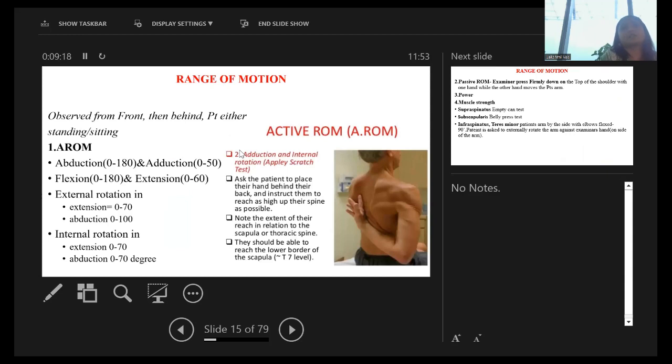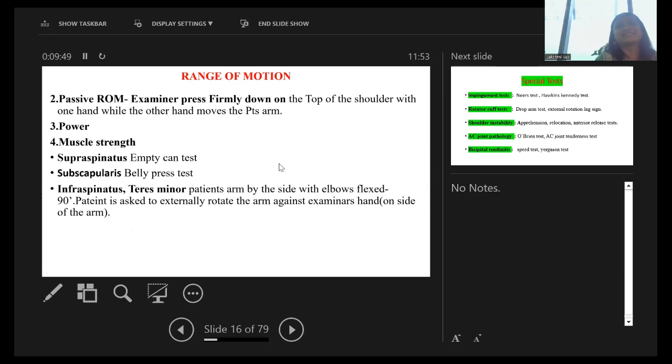Now, these are the various ranges of motion observed from front and behind, with patients in either standing or sitting position. These are the active range of movements: abduction 0 to 180 degrees, adduction 0 to 50, flexion 0 to 180, and extension 0 to 60. External rotation in extension 0 to 70 degrees and in abduction 0 to 100 degrees. Internal rotation in extension 0 to 70 and in abduction 0 to 70 degrees. You will remember this once you practice; it will take time.